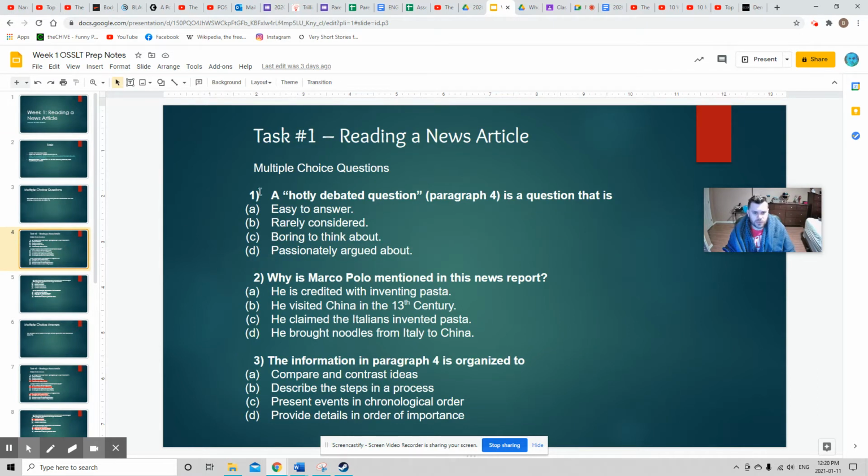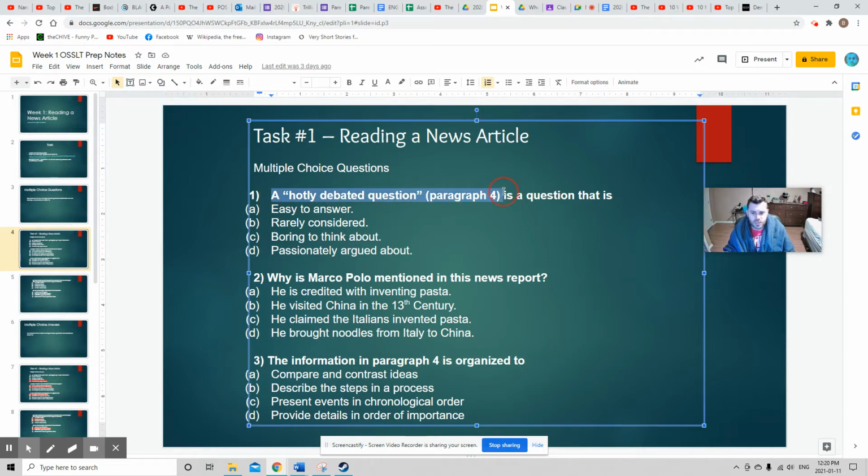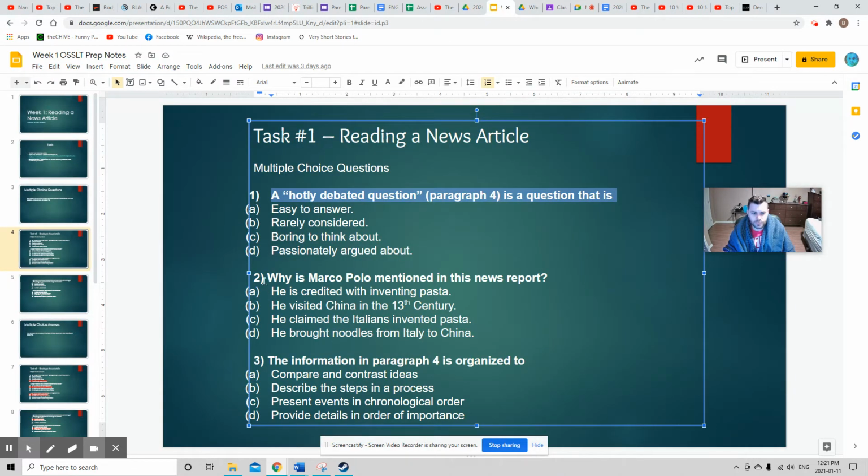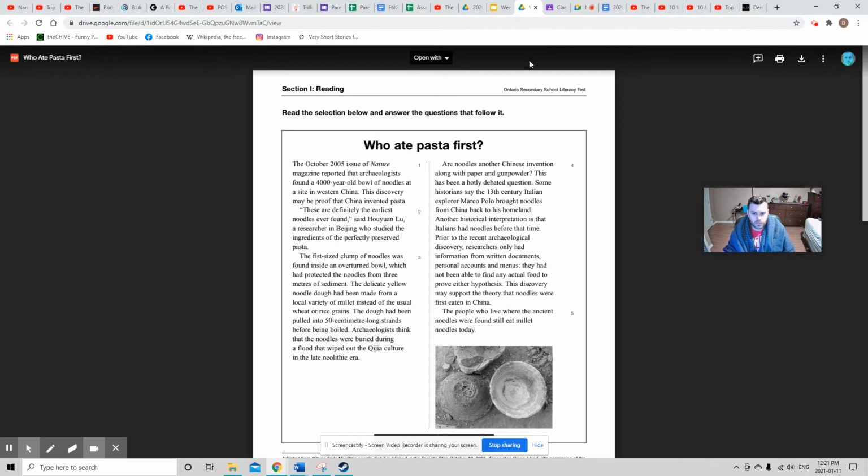So here are the questions. I suggest reading these before reading the article. So a hotly debated question in paragraph 4 is a question that is what? So paragraph 4 just lets you know to pay special attention to this paragraph right here. Why is Marco Polo mentioned in the news report? So you want to pay attention to the name Marco Polo, and his name is located right here.